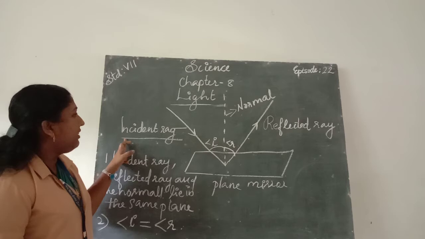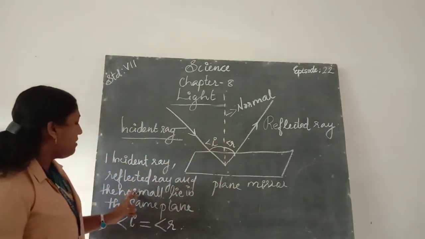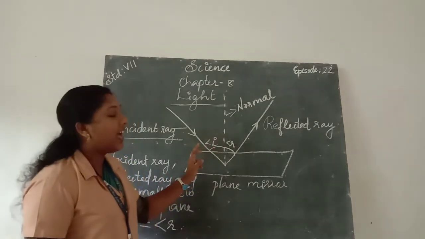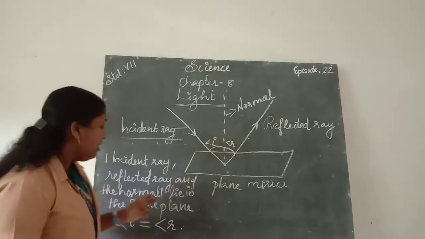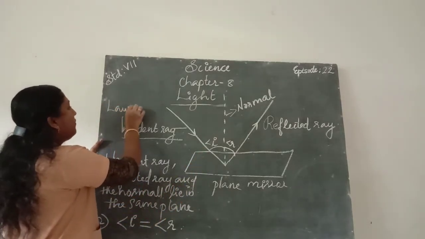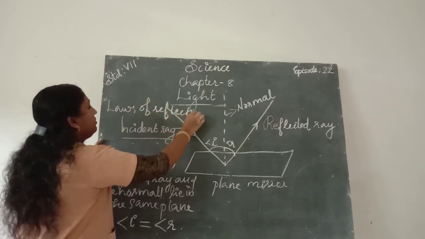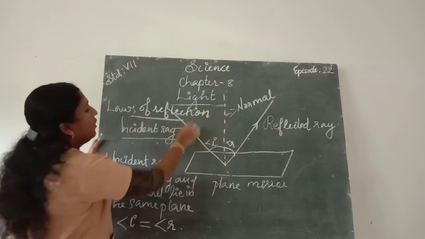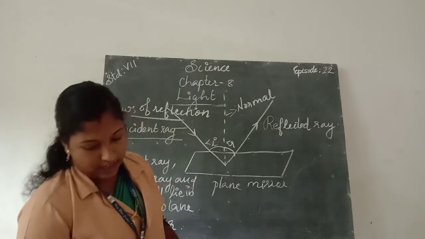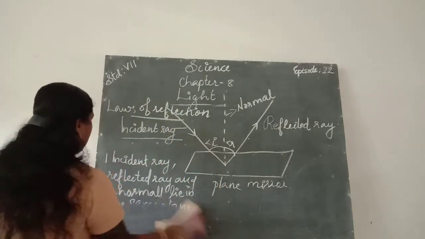Then the incident ray, the reflected ray and the normal all lie in the same plane, and also the angle of incidence and the angle of reflection are equal. These are the laws of reflection. All of you understood about the laws of reflection? Yes. Next one, images. Next we learn about images.